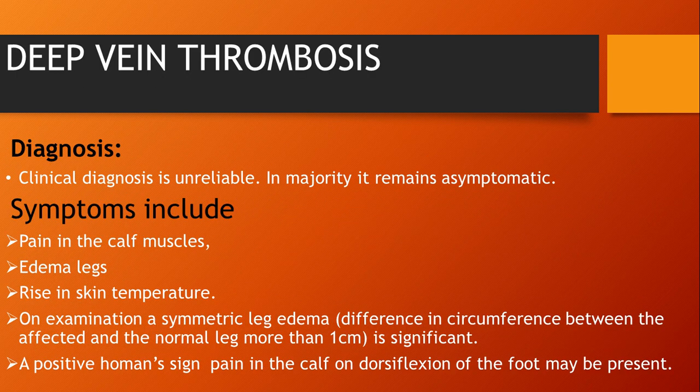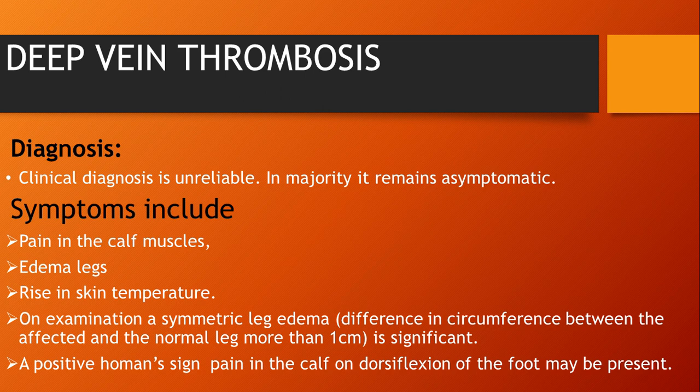Then next is deep vein thrombosis. For diagnosis of deep vein thrombosis, clinical diagnosis is unreliable. The majority remain asymptomatic, but we can do Doppler or check the Homan sign for early identification. Symptoms include pain in the calf muscles, as we check in the Homan sign, edema in the legs, prominent leg veins, and a rise in skin temperature.